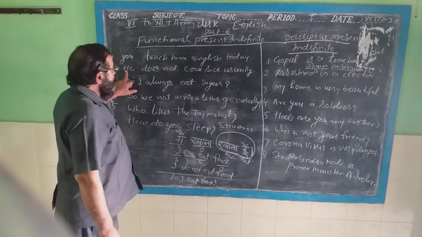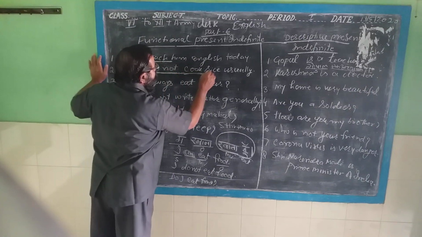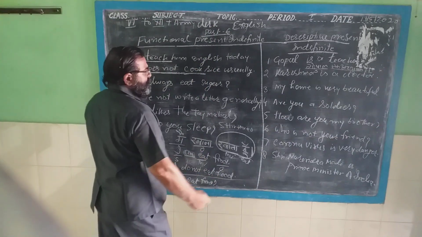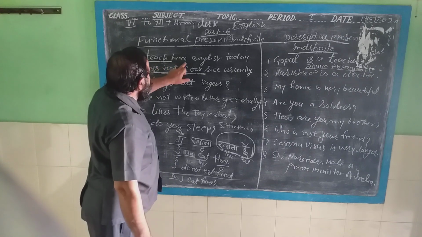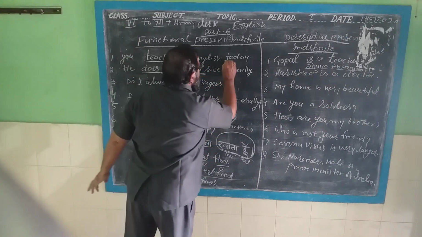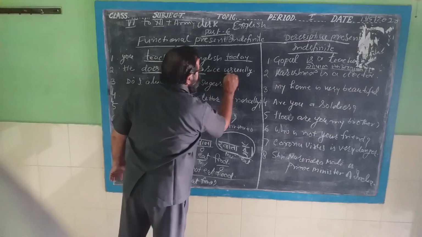Next, we will write. This is the functional present indefinite tense. It is descriptive. You understand? You teach him English today. Today is here, main verb first form. He does not cook rice usually.